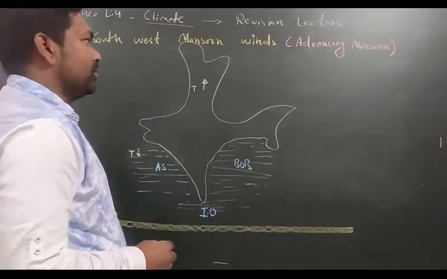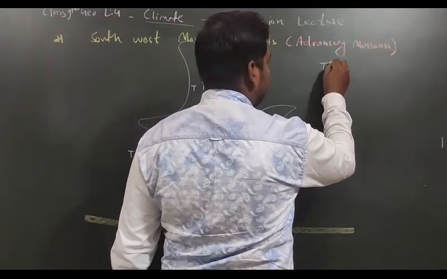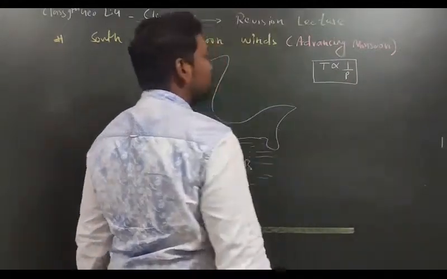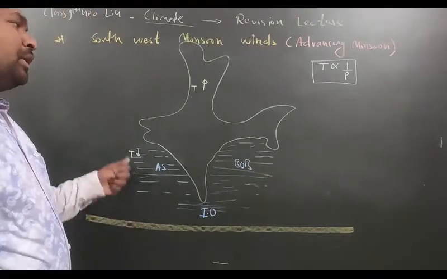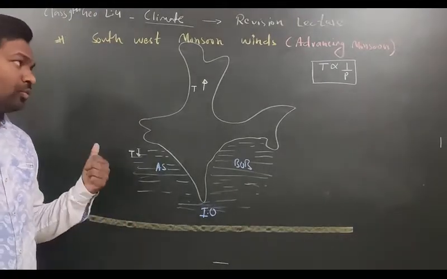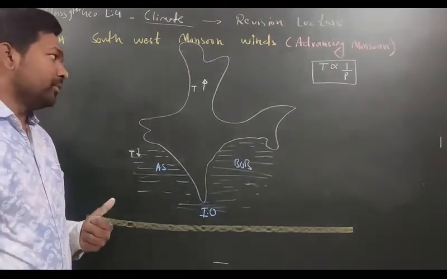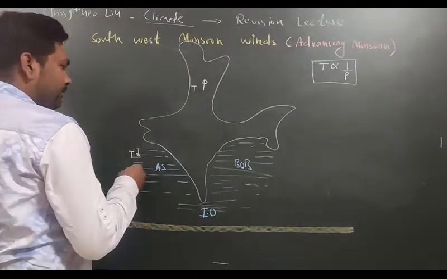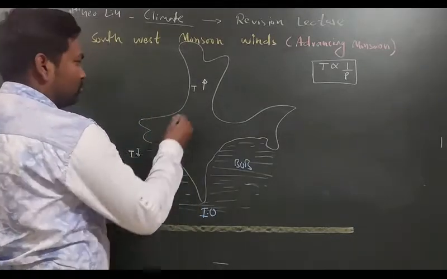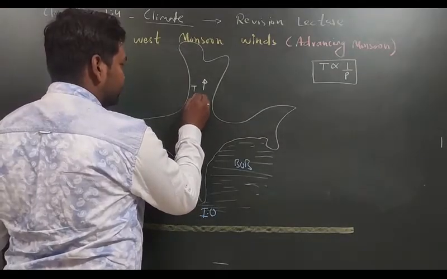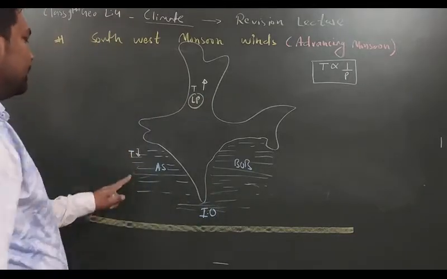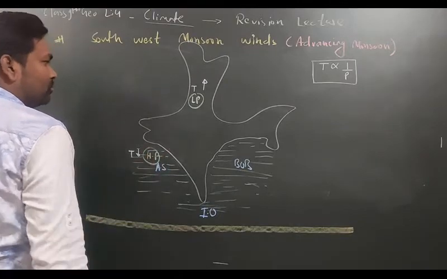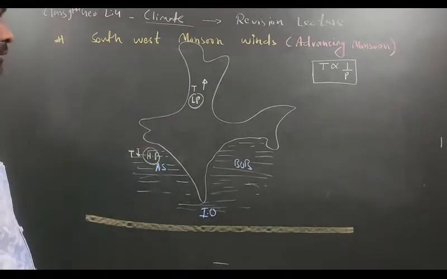And we know one very important relation, that T is inversely proportional to pressure. In last class we have understood this whole concept. T is inversely proportional to pressure. If you have not seen the previous lecture, please watch the previous lecture. It's very important. Okay. So if T is high, P will be low. So here we will have low pressure. So low pressure I am making here. And since T is low here, that means pressure will be high. So here we will have high pressure, and then here we will have low pressure.